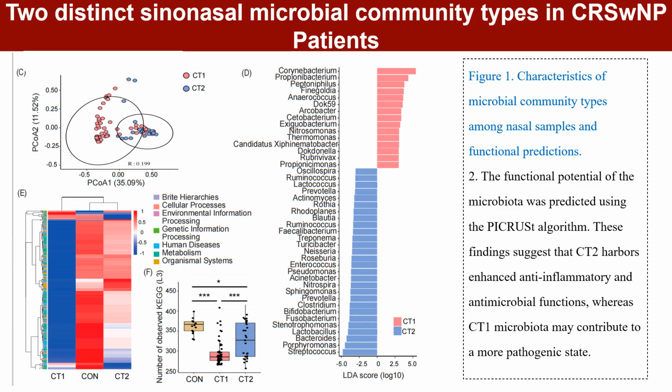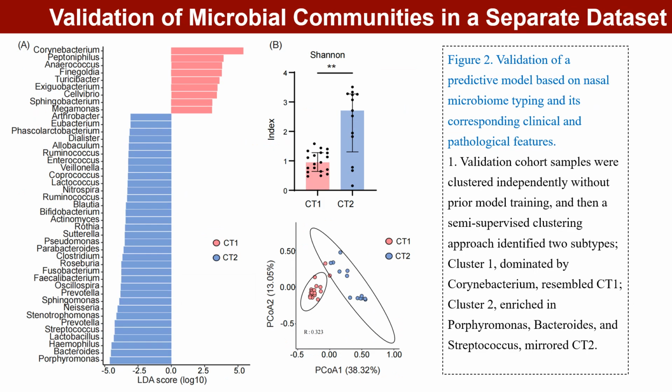and the functional potential of the microbiota was predicted using the PICRUSt algorithm. These findings suggest that CT2 harbors enhanced anti-inflammatory and antimicrobial functions, whereas CT1 microbiota may contribute to a more pathogenic state. Result 2 shows validation of a predictive model based on nasal microbiome typing and its corresponding clinical and pathological